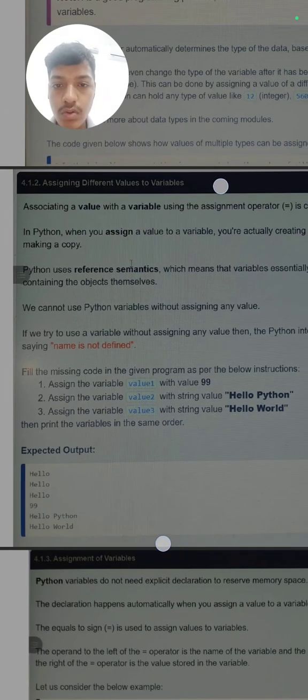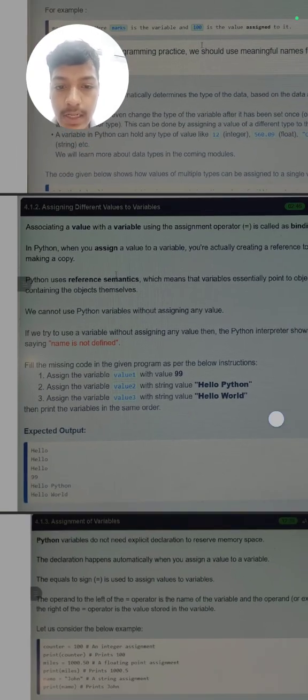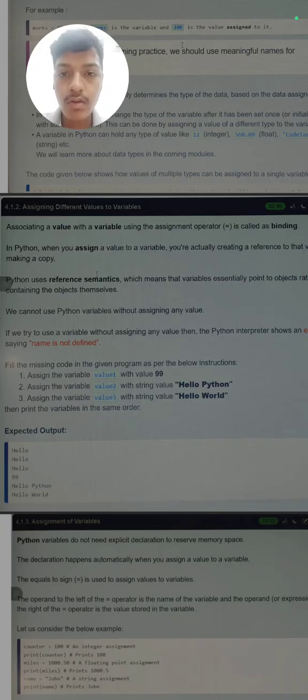So as we have learned to define a variable, we will now try to solve one question. It says: fill in the missing code. Assign the variable value1 with 99. So first we have to write value1 is equal to 99.